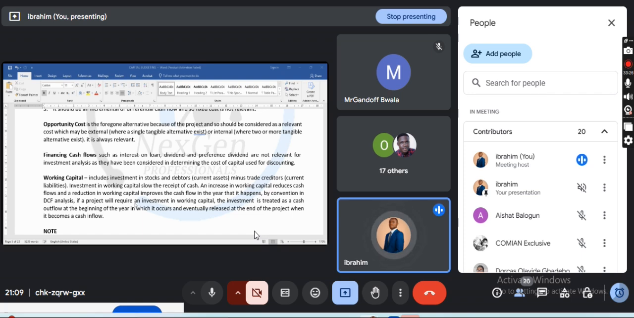Class, if the project is, let's say, for 4 months, at the beginning of month one I put in 100,000, which is year zero. It will not count in that month; it will be in year zero. Now, at the end, I will tell my team, I'm going to bring back my money, 100,000 naira.